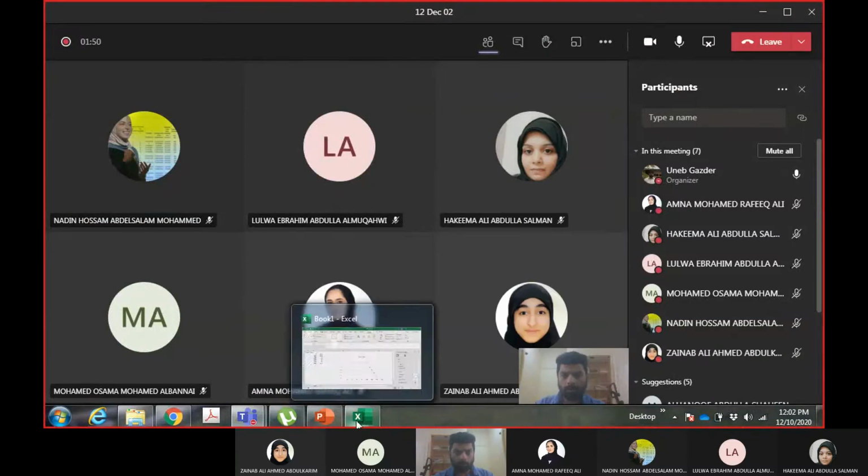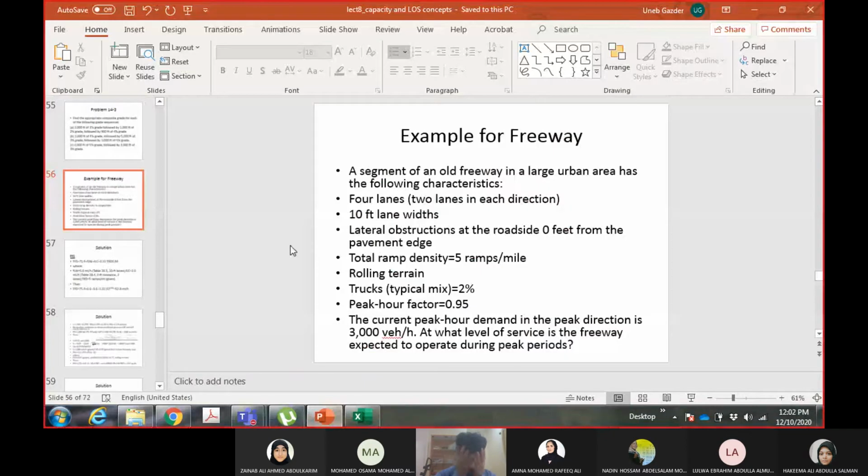Assalamualaikum. Today we are going to look at some examples, and I have found in the previous section that we couldn't finish them. So we will look at some examples today and some of them on Sunday. But don't worry, the examples which are related to most of your term projects will be finished today.